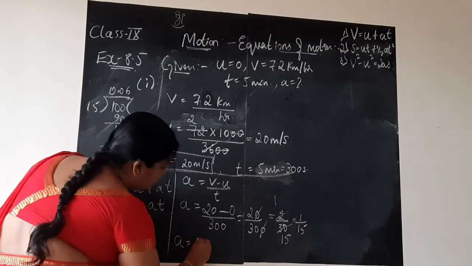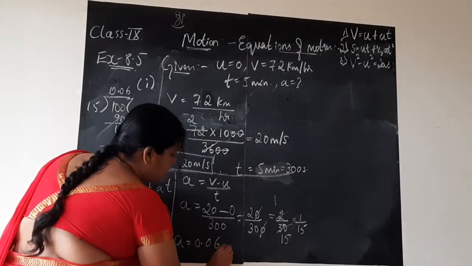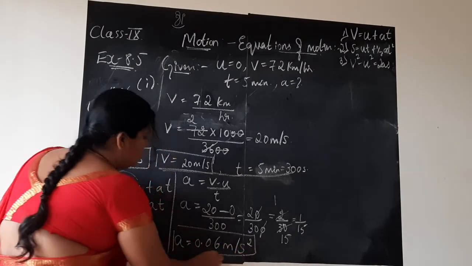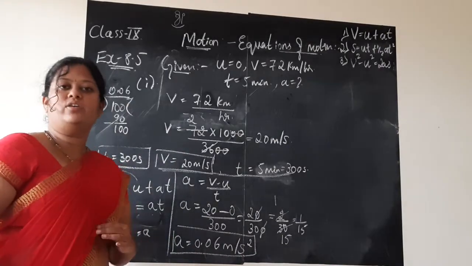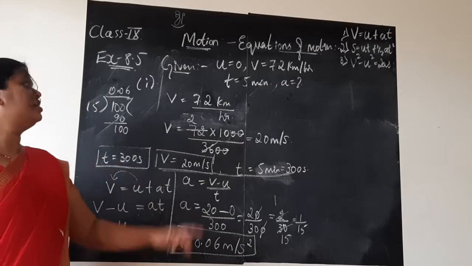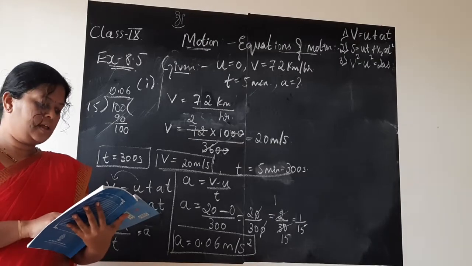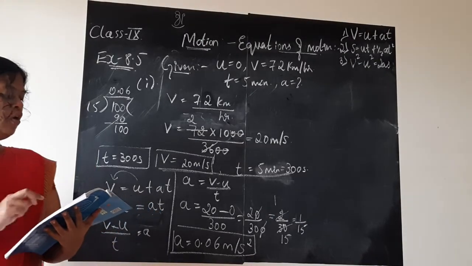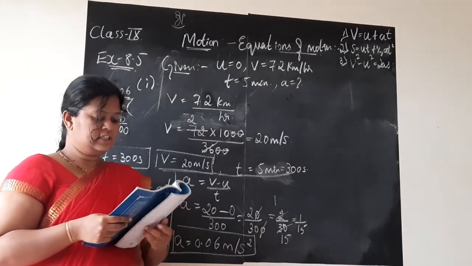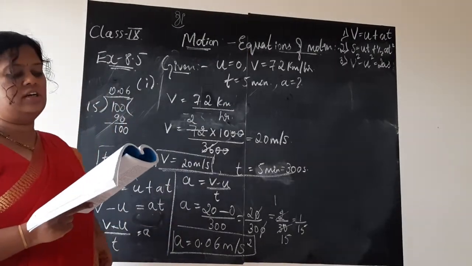So acceleration now it is 0.06. What is the unit for acceleration? Meter per second square. And put the answer always in one box. You have been used to it. So acceleration is 0.06 meter per second square in the first case. Oh, okay, in your textbook, children, they have kept 1/15 as it is. I made you do this. No problem. Let us simplify. Let us do one more step. It is not a loss.